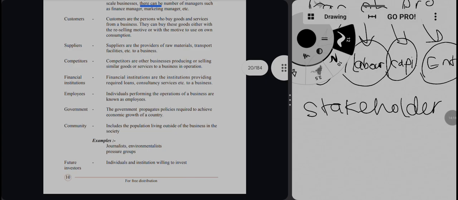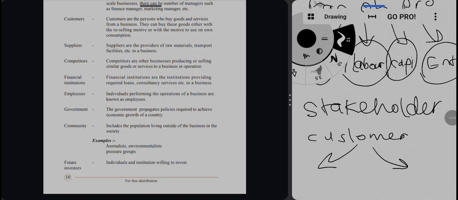Okay, so customers. Who are the customers? Customers are the persons who buy the goods and services from the business. A business can have two kinds of customers: customers who buy the goods with a reselling motive, the people who buy the goods to resell them. For example, if we are a wholesale business, our customers are the people who want to resell those items. So it is one type of customer.